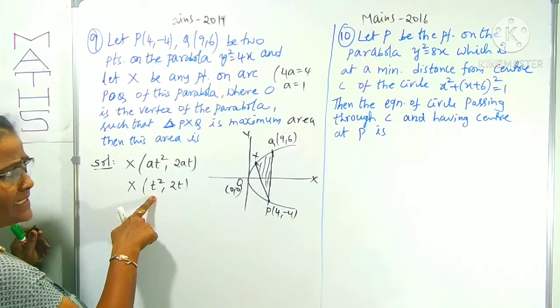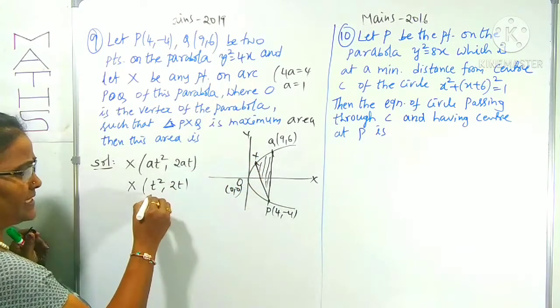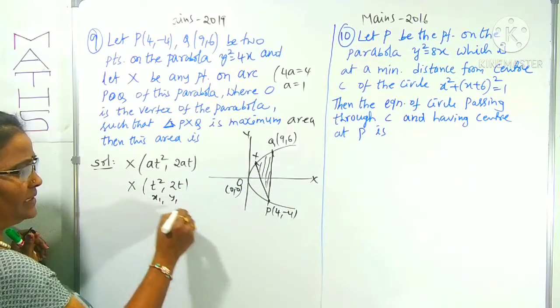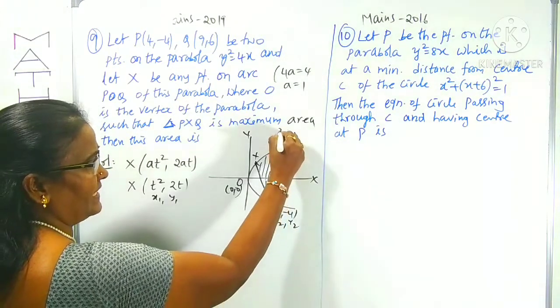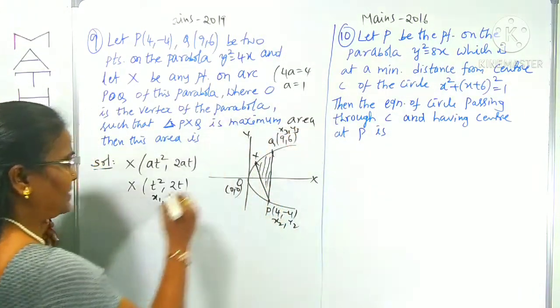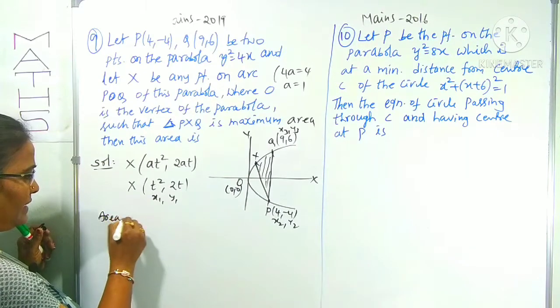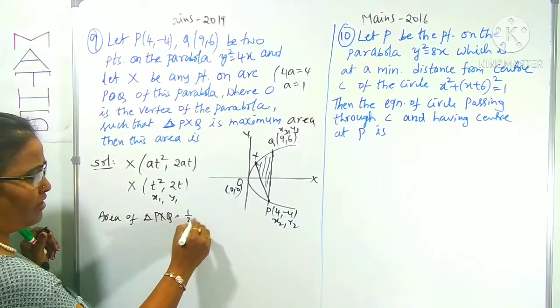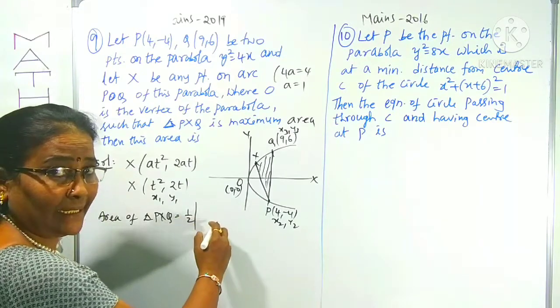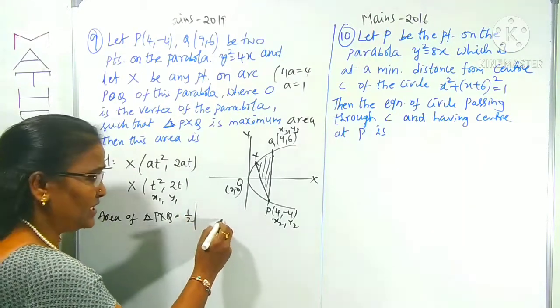You know the coordinates of X, P, Q. These are taken as some x1, y1, x2, y2, x3, y3. We can use the area of the triangle. Area of the triangle PXQ is half of the determinant, do you know that tip in 2-dimensional geometry?